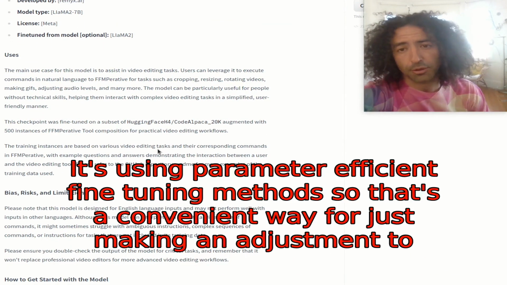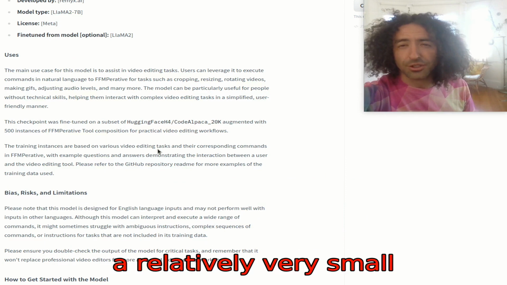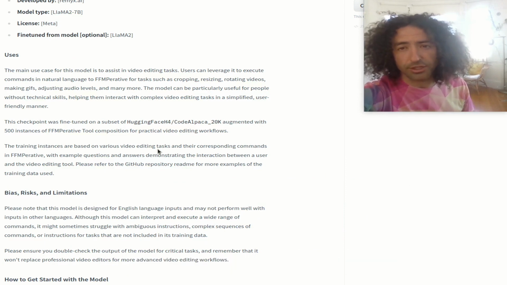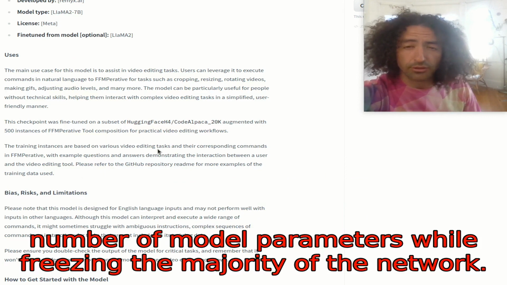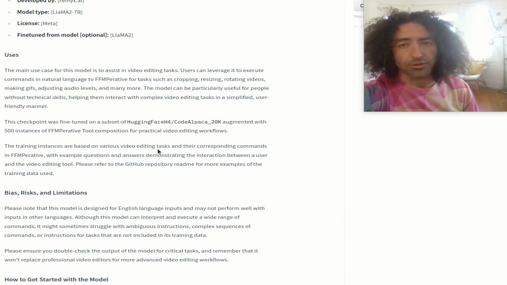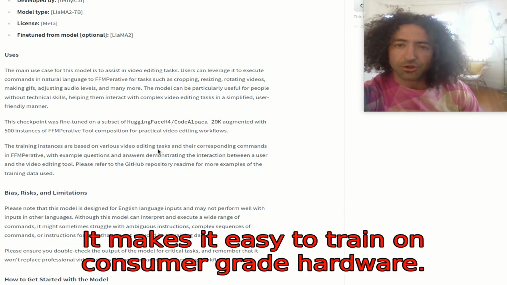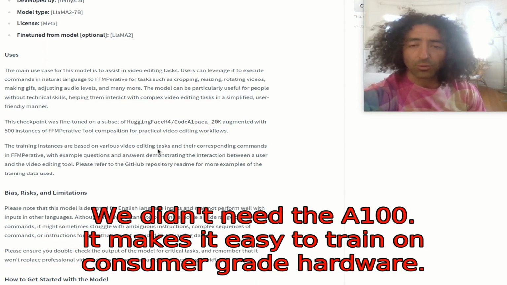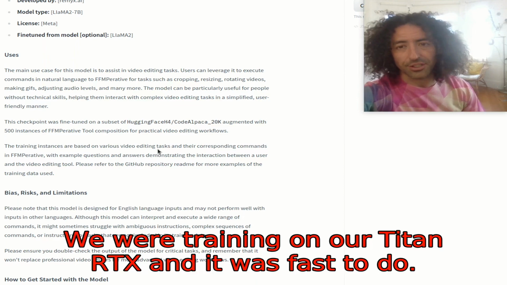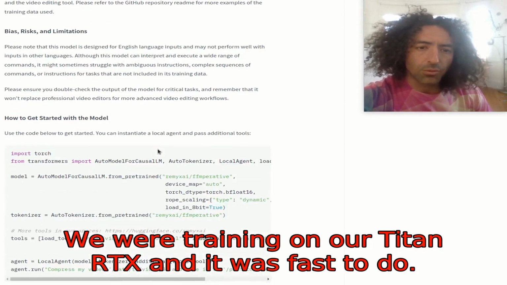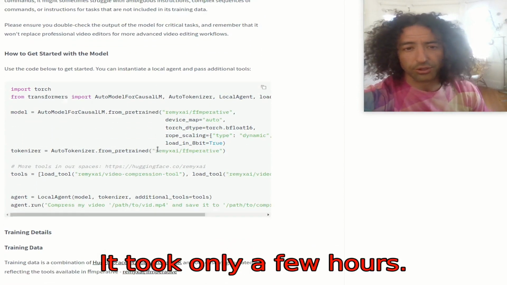It's using parameter-efficient fine-tuning methods. So that's a convenient way for just making an adjustment to a relatively very small number of model parameters while freezing the majority of the network. It makes it easy to train on consumer-grade hardware. We didn't need the A100. We were training on our Titan RTX. And it was fast to do. It took only a few hours.